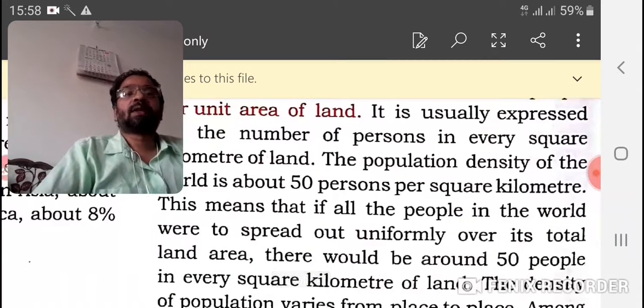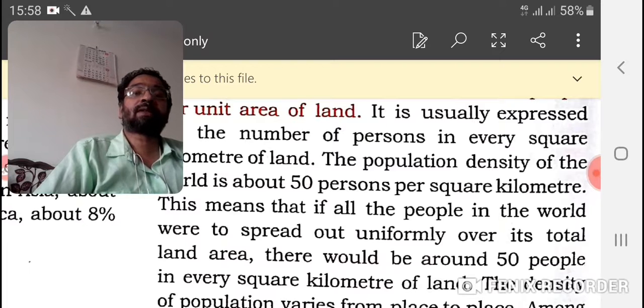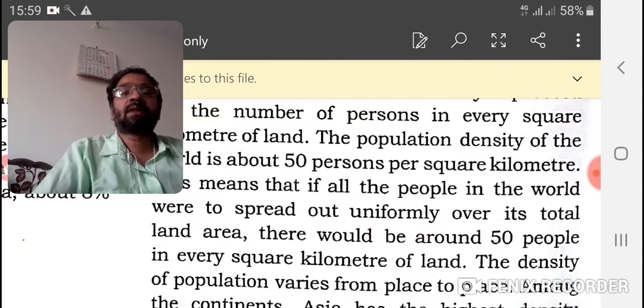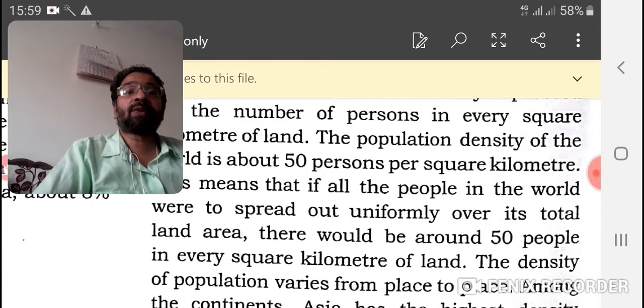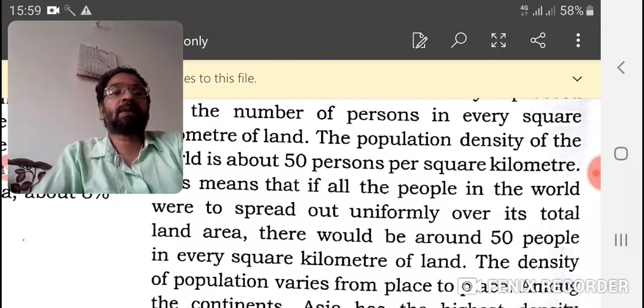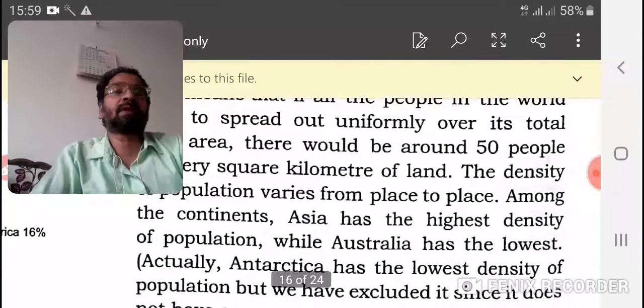The population density of the world, how much is it? That is 50 persons per square kilometer. If we distribute all the people of the world, all the people living in the world, equally or uniformly over the land, then per square kilometer only 50 persons will be there.